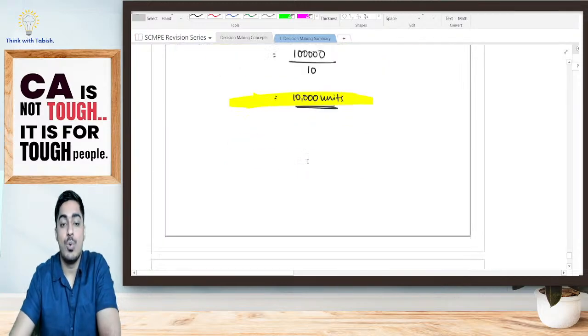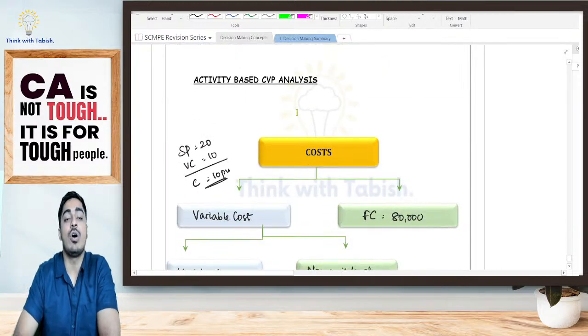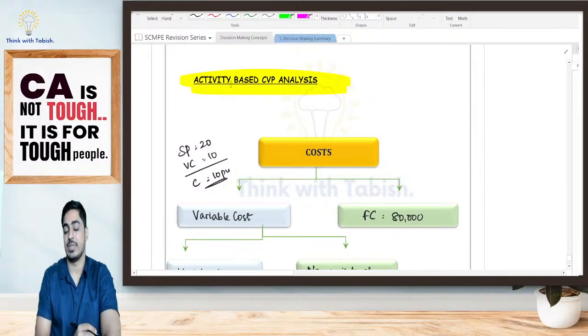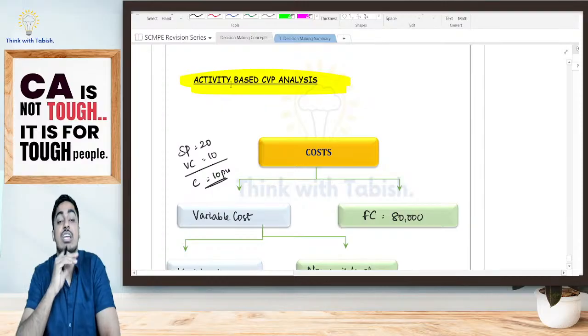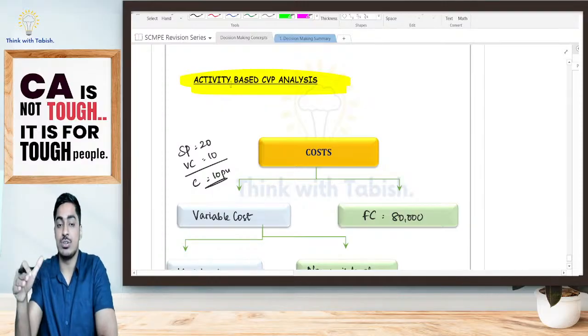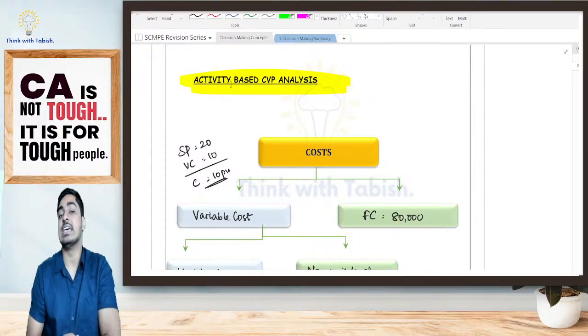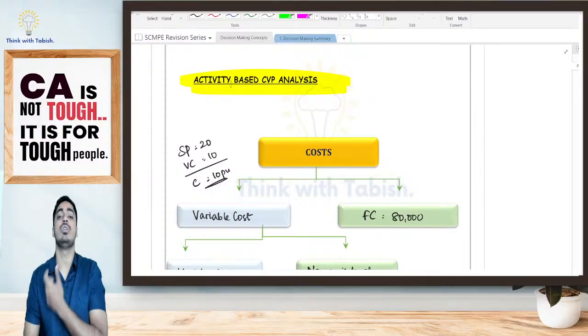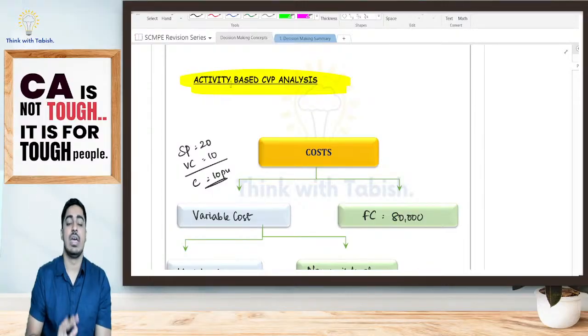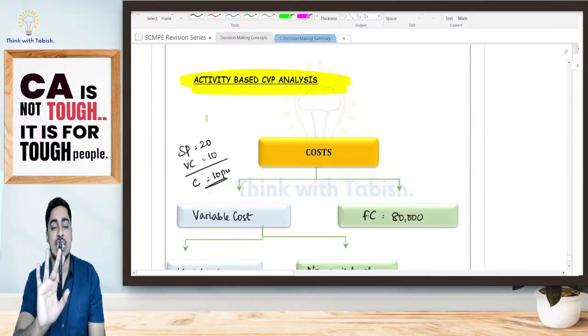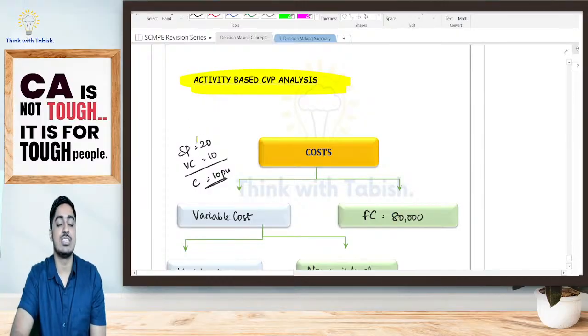Fine. Now, if at all an organization has implemented activity based costing, what will happen, students? It will bifurcate its cost as a fixed cost and a variable cost. That we were doing previously also. But wait, variable cost we are again bifurcating as unit level variable cost and non-unit level variable cost. Now assume the same thing, I'm selling pen only. My selling price is 20, variable cost is 10 rupees, contribution is 10 per unit.